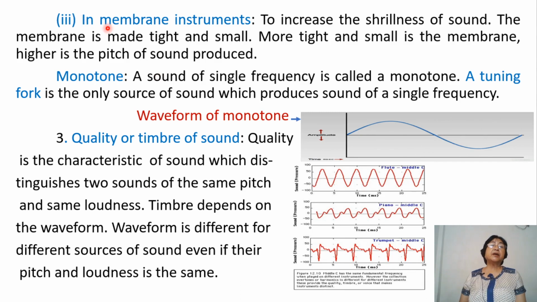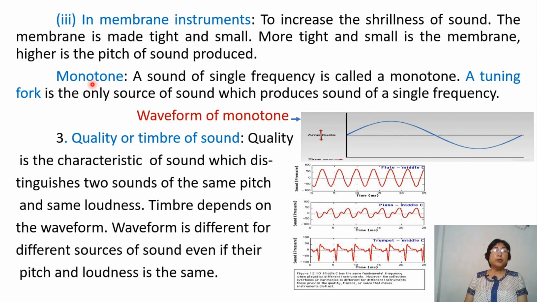Third, in membrane instruments, to increase the shrillness of sound, which means to increase the pitch of sound, remember we have to make the membrane as tight as possible and as small as possible. The tighter and smaller the membrane, the higher the pitch of sound produced.